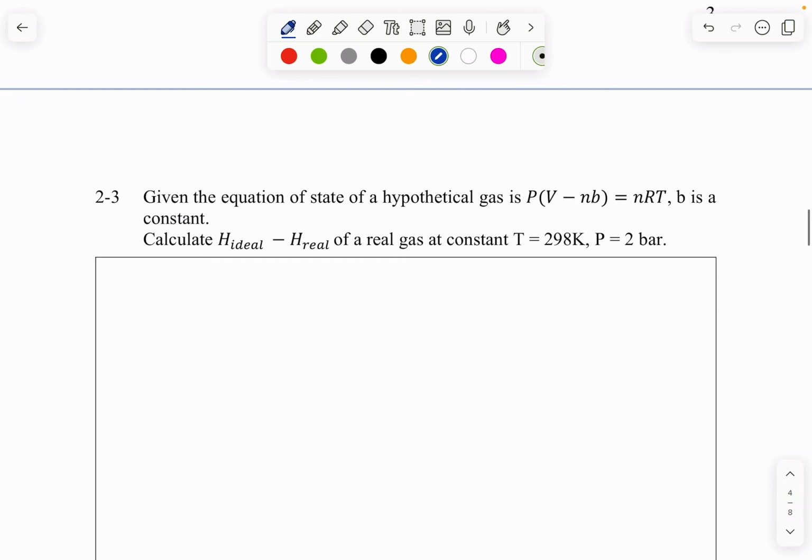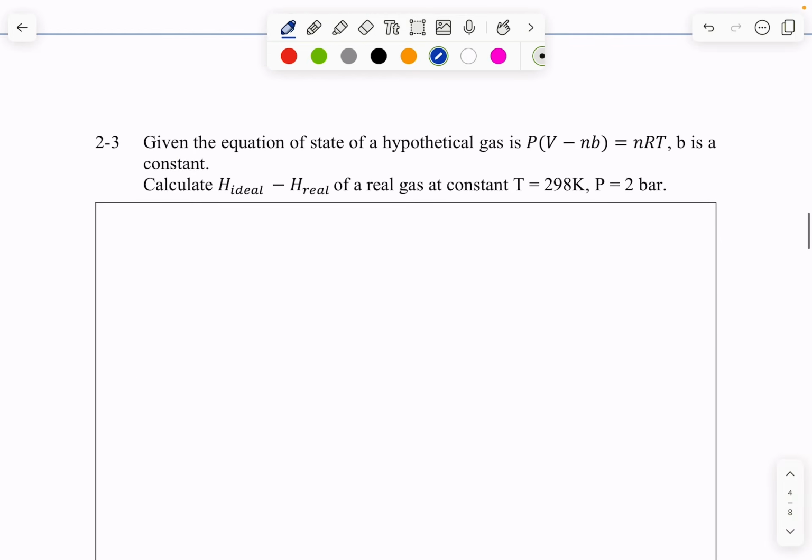Next up, given the equation of state of a hypothetical gas is pressure times (volume minus nB) equals nRT, where B is a constant, we're asked to calculate the change of enthalpy of a real gas from the difference between ideal gas and real gas at constant temperature T equals 298 Kelvin, pressure equals 2 bar.